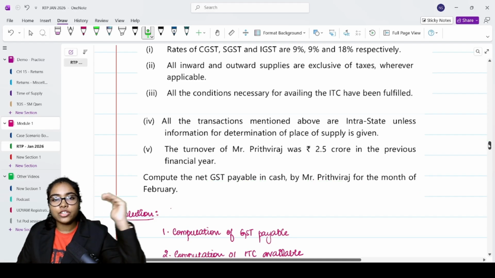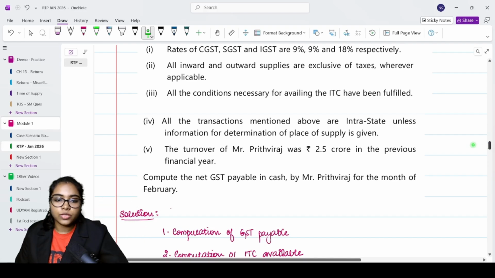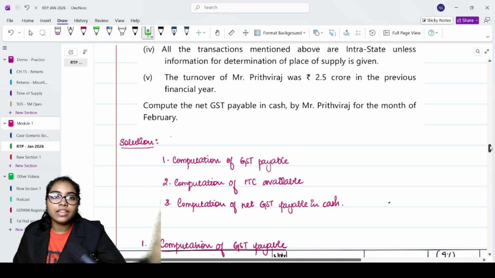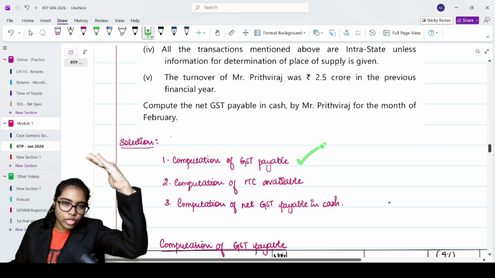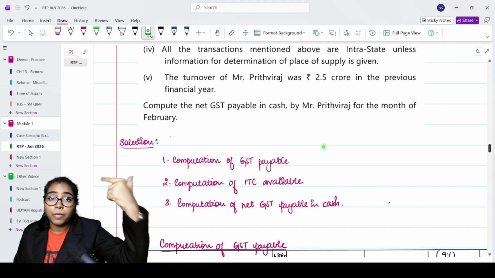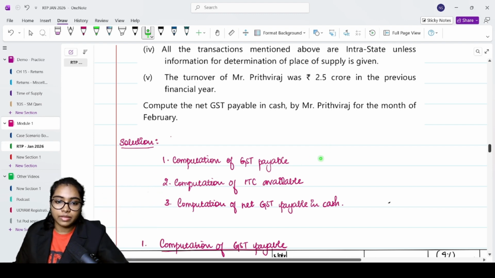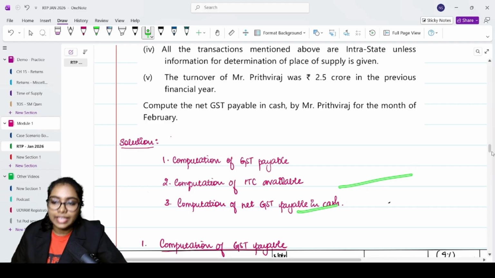Whenever a question comes like this, when you have to compute your net GST payable in cash, I've already said we need 3 steps here. One is computation of GST payable, all your outward supplies and whatever you need to pay in cash by RCM. And then you have computation of ITC available, second step. Third step is computation of net GST payable in cash, where you will set off this ITC with the GST payable and whatever is a balance will be your net GST payable in cash.